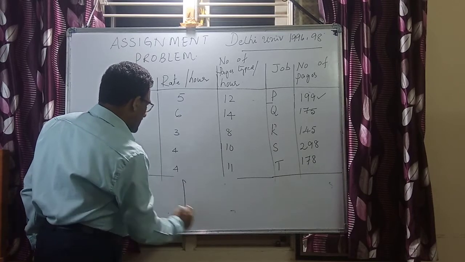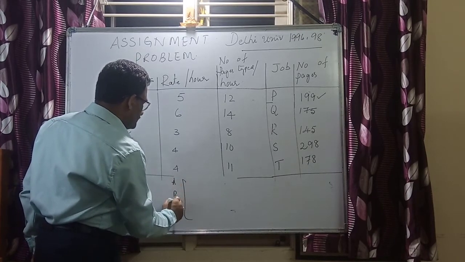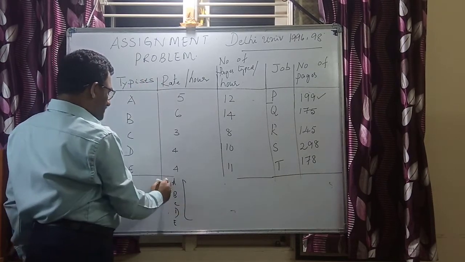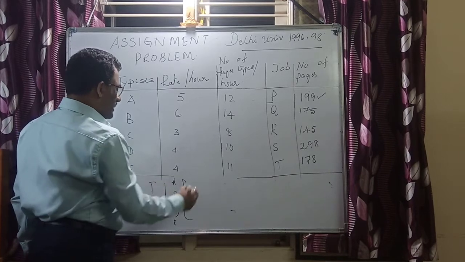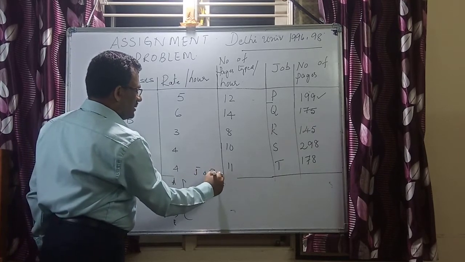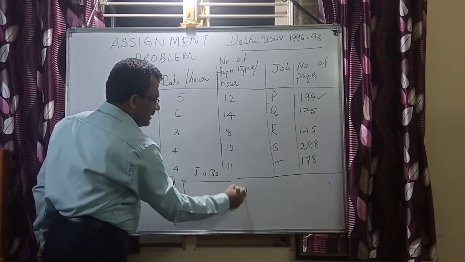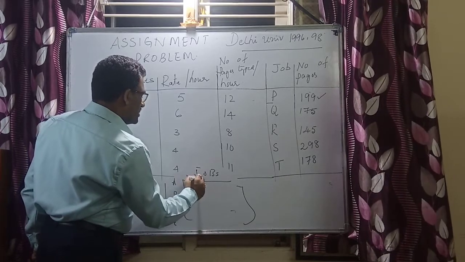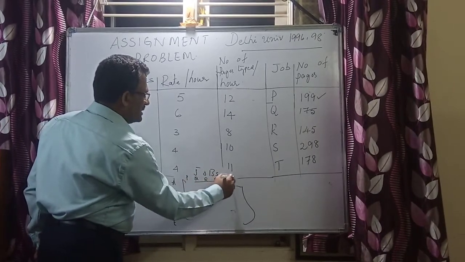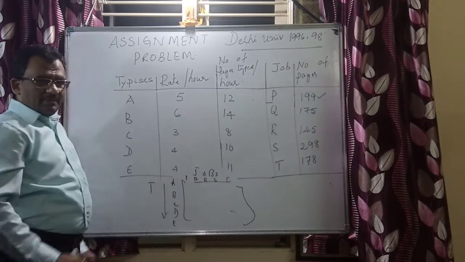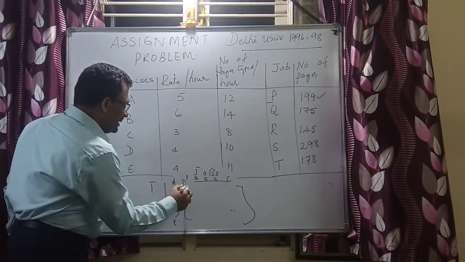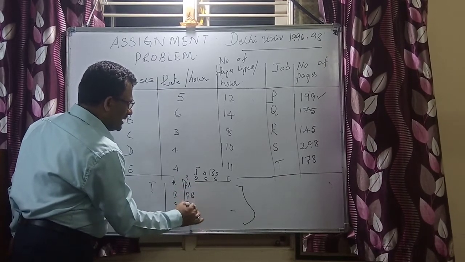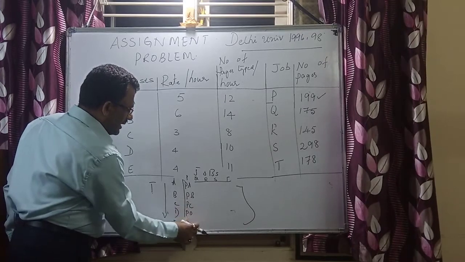Here it is A, B, C, D, E, about the typists, and for the jobs I have P, Q, R, S, and T. Now I can have a dummy matrix like this. This is PA, this is PB, this is PC, this is PD, and this is PE.